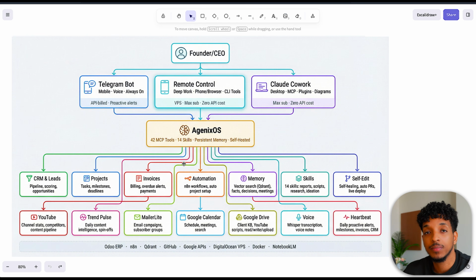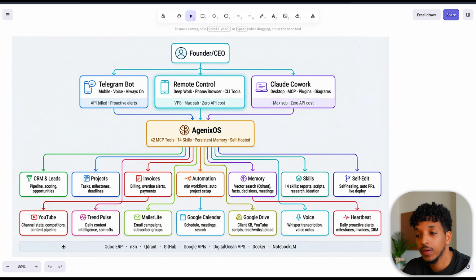Here you have the updated system diagram for the Agenix operating system. You can see we have a lot more functionality now. There's 42 different tools, and I'm at 16 different skills. We have persistent memory and it's self-hosted. It's still fully self-hosted. So we're using Odoo for the ERP, N8N, GitHub, and Google APIs are now added. We're using DigitalOcean's VPS server to host everything. We're using Docker and also NotebookLM. This basically allows for all of these functionalities: CRM, projects, invoices, automation, memory, skills. You're able to self-edit. The system is able to improve on itself, right? We're able to do YouTube.